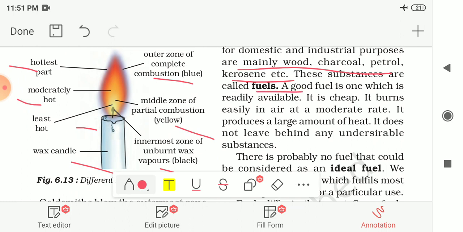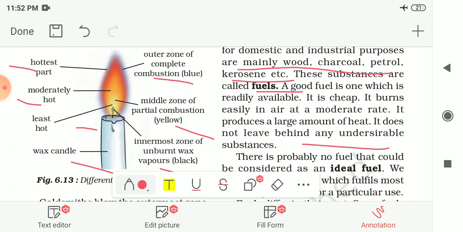A good fuel is one which is readily available, it is cheaper, it burns easily in air at a moderate rate, it produces a large amount of heat, and it does not leave behind any undesirable substance. If a fuel has all these qualities, then we can say that this fuel is a good fuel.